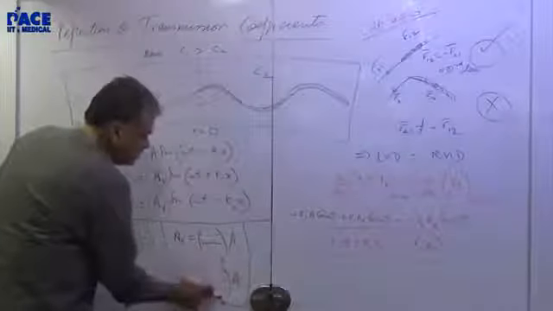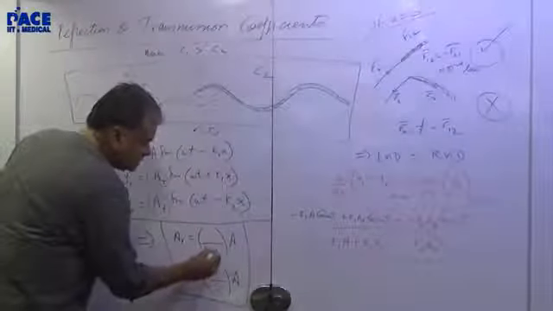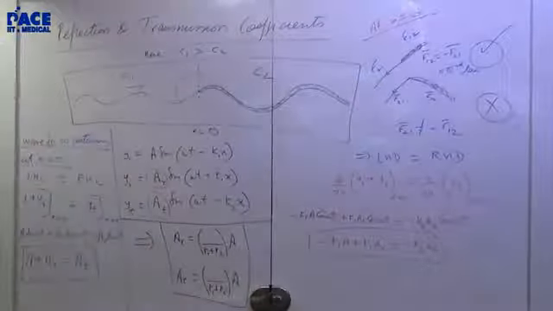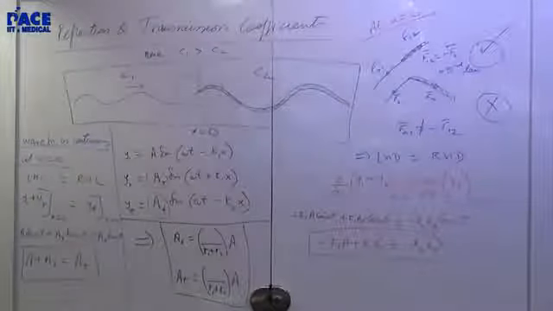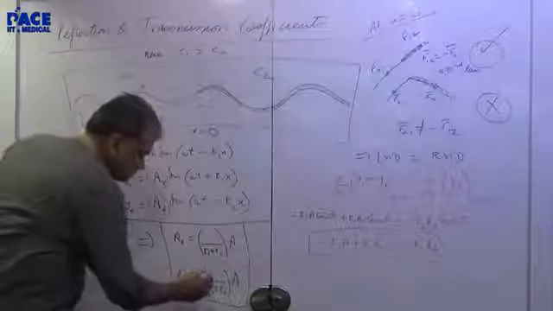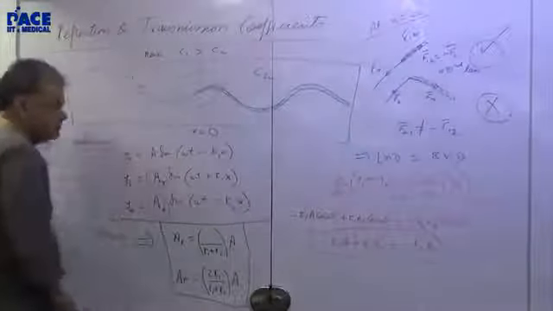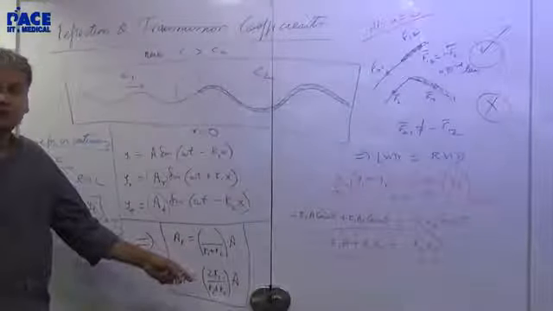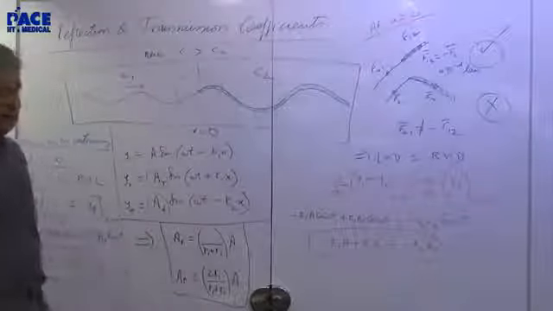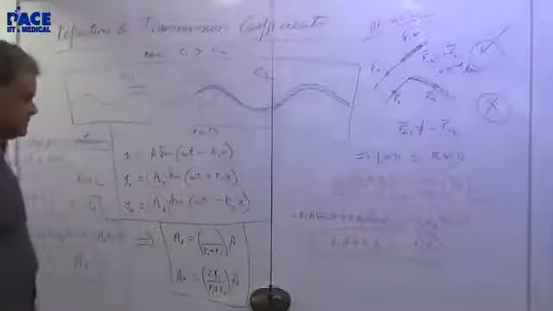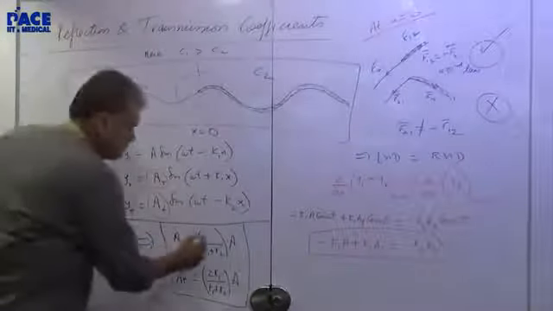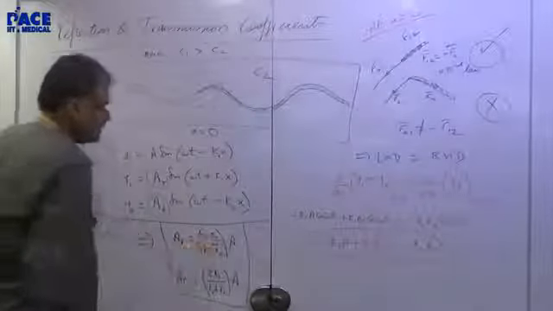If you evaluate it, denominator will come out as K1 plus K2. Waiting for your answer from the numerator. Sir, AR equals 2K1A upon K1 plus K2. Yeah, that's right. And AT, sorry, did you say AR or AT? This is AR, AT. Sorry, AR, sir. AR is K1 minus K2 upon K1 plus K2. That's AR, that's right.